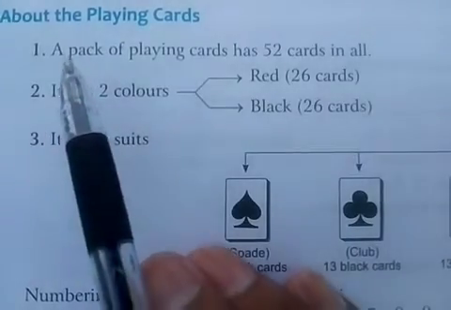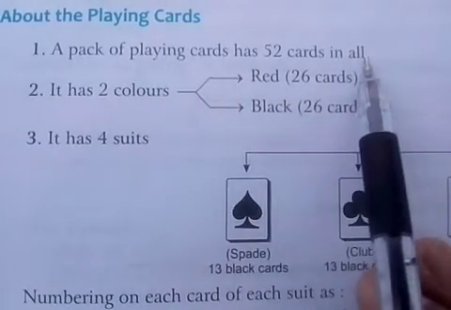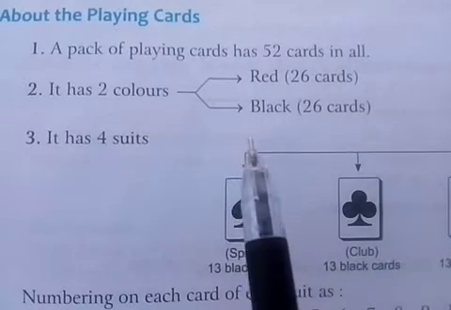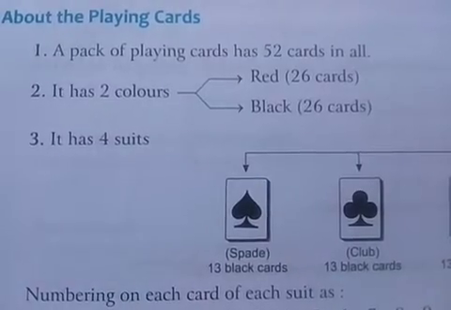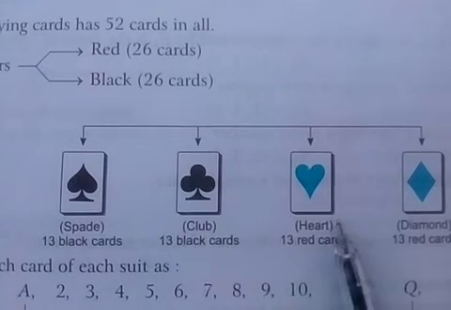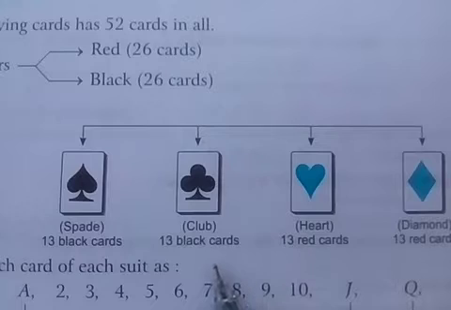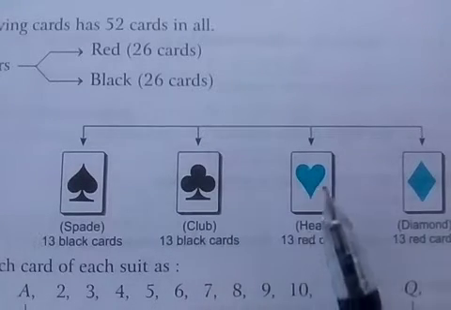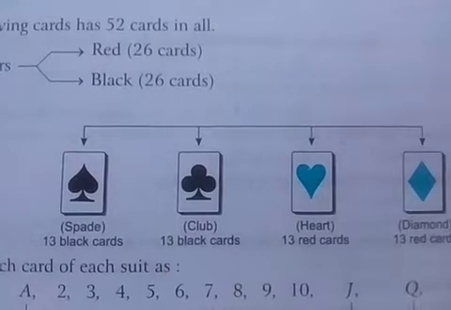About playing cards, a pack of playing cards has 52 cards in all. There are 26 black cards and 26 red cards. There are 4 suits: spade, club, heart and diamond. 13 black cards of spade, 13 black cards of club, 13 red cards of heart and 13 red cards of diamond.